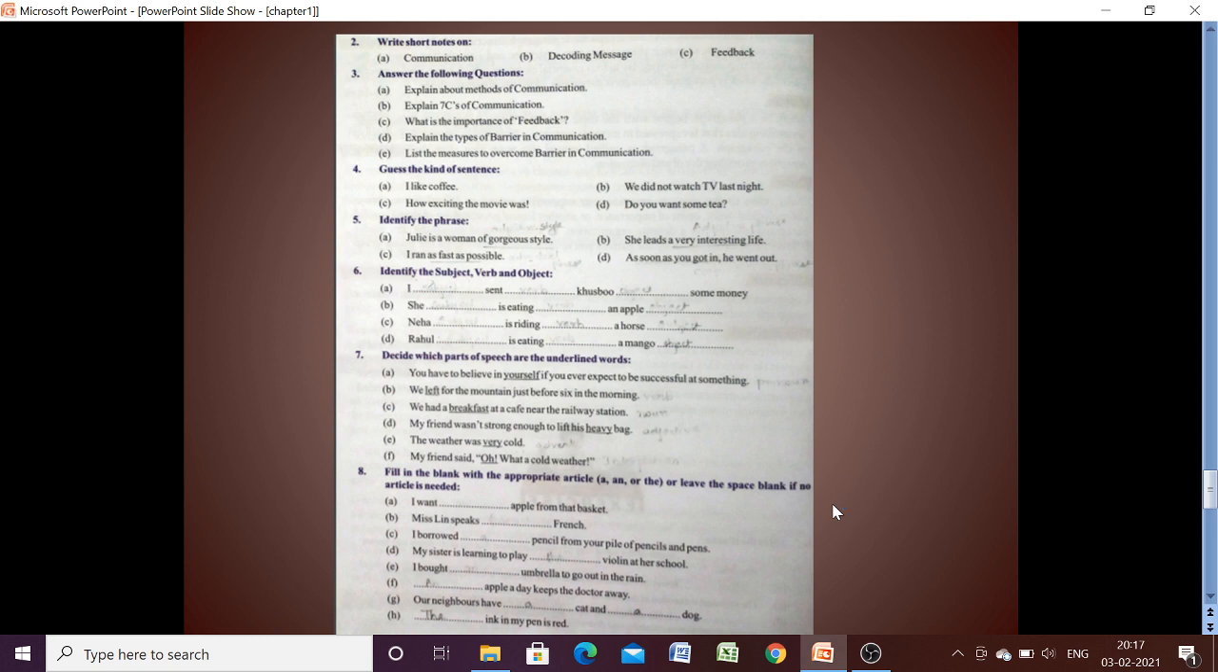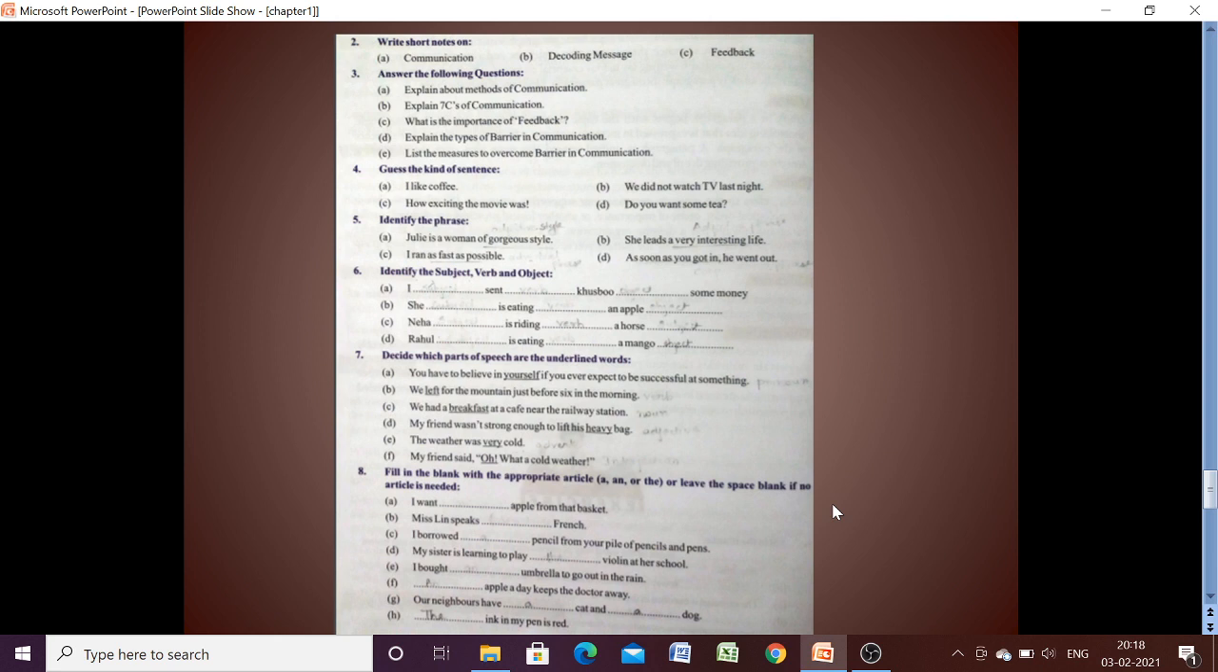Now second question is explain 7 C's of communication. 7 C's of communication I have already discussed just now with you all. Third, what is the importance of feedback? So you have to tell what is the importance of feedback. Feedback is very important for the sender so that he or she can improve her performance, he can be motivated, and so many different things are there which we have discussed during the video lesson.